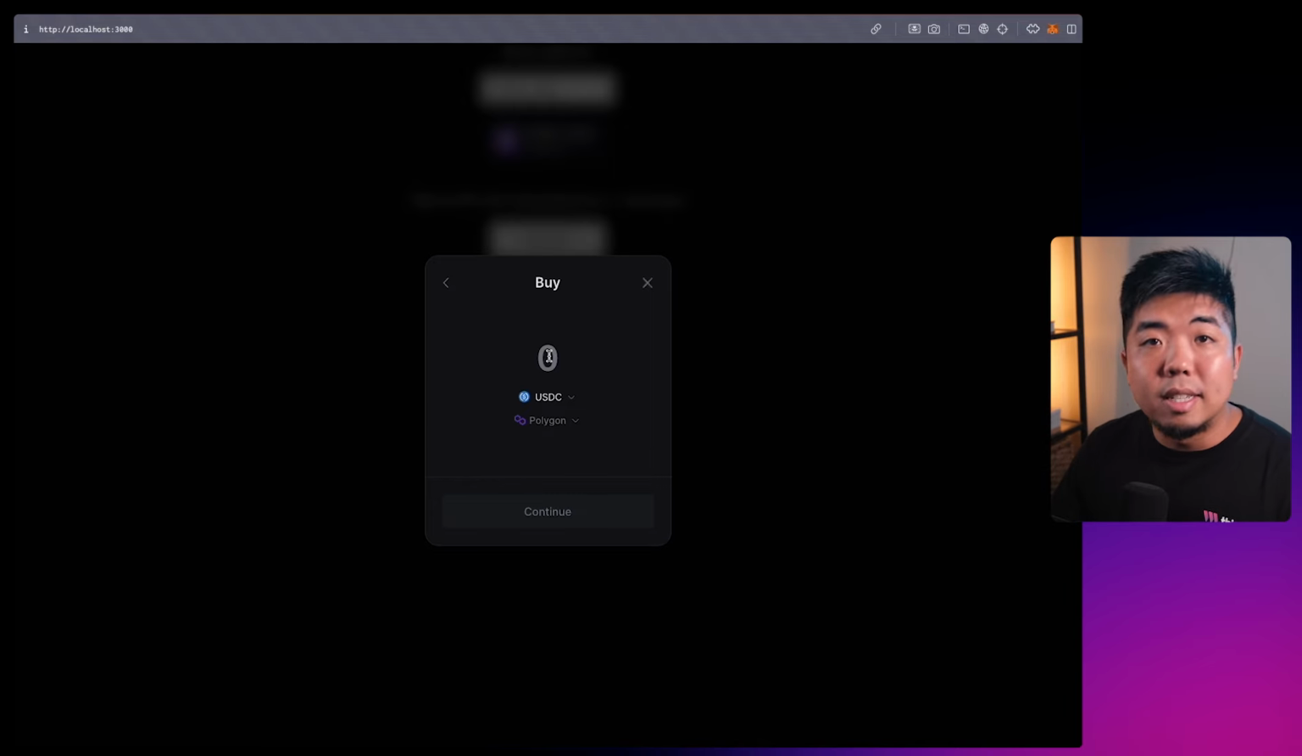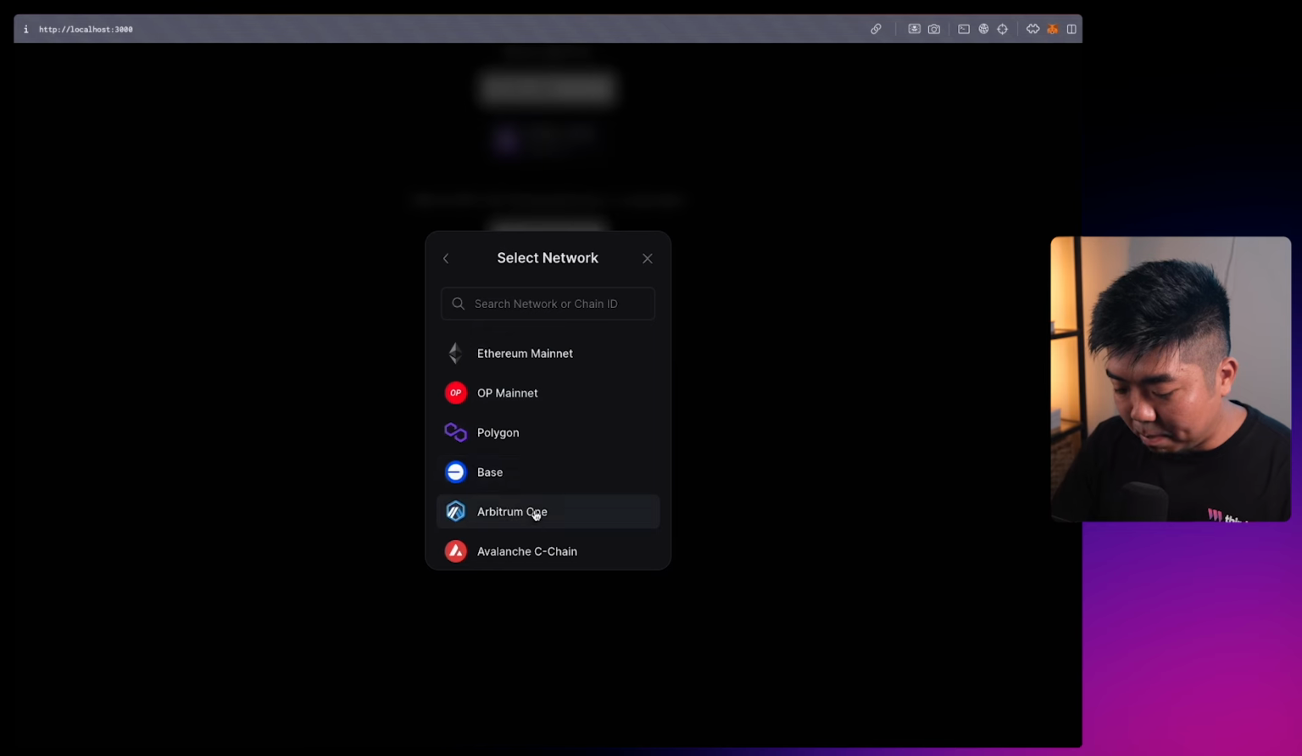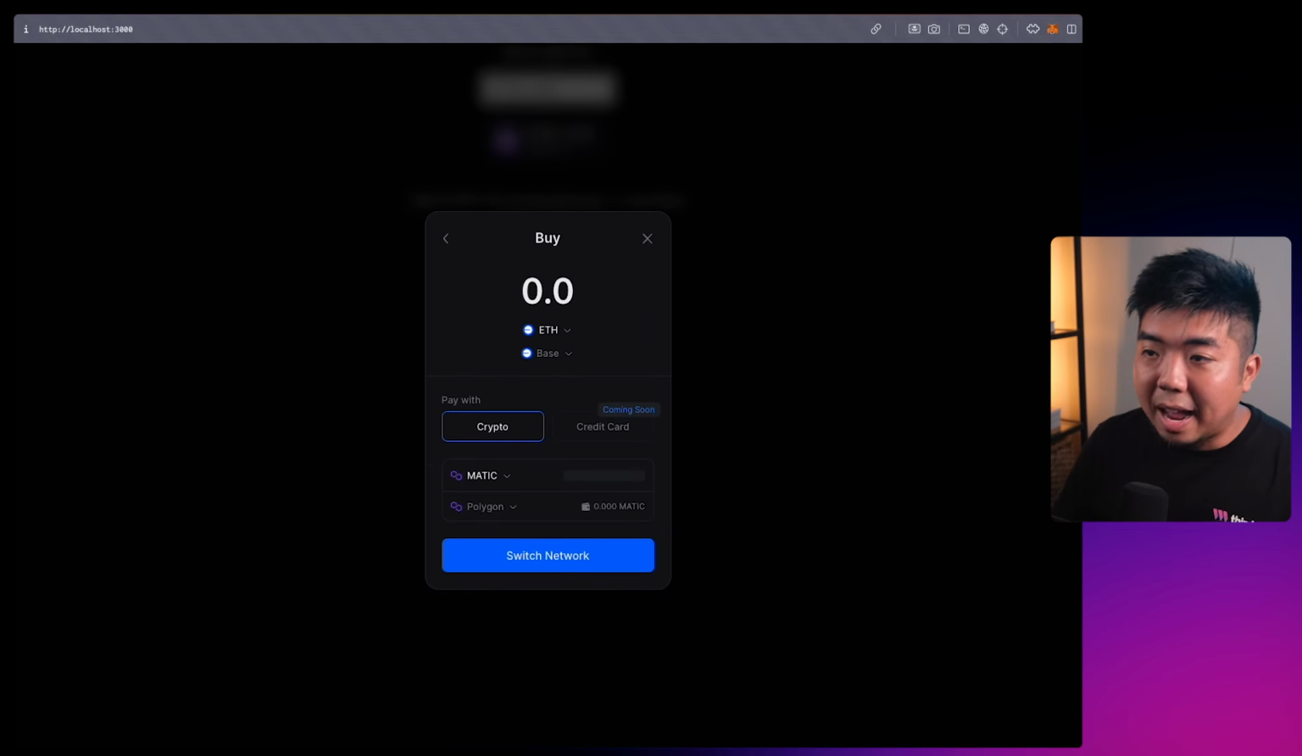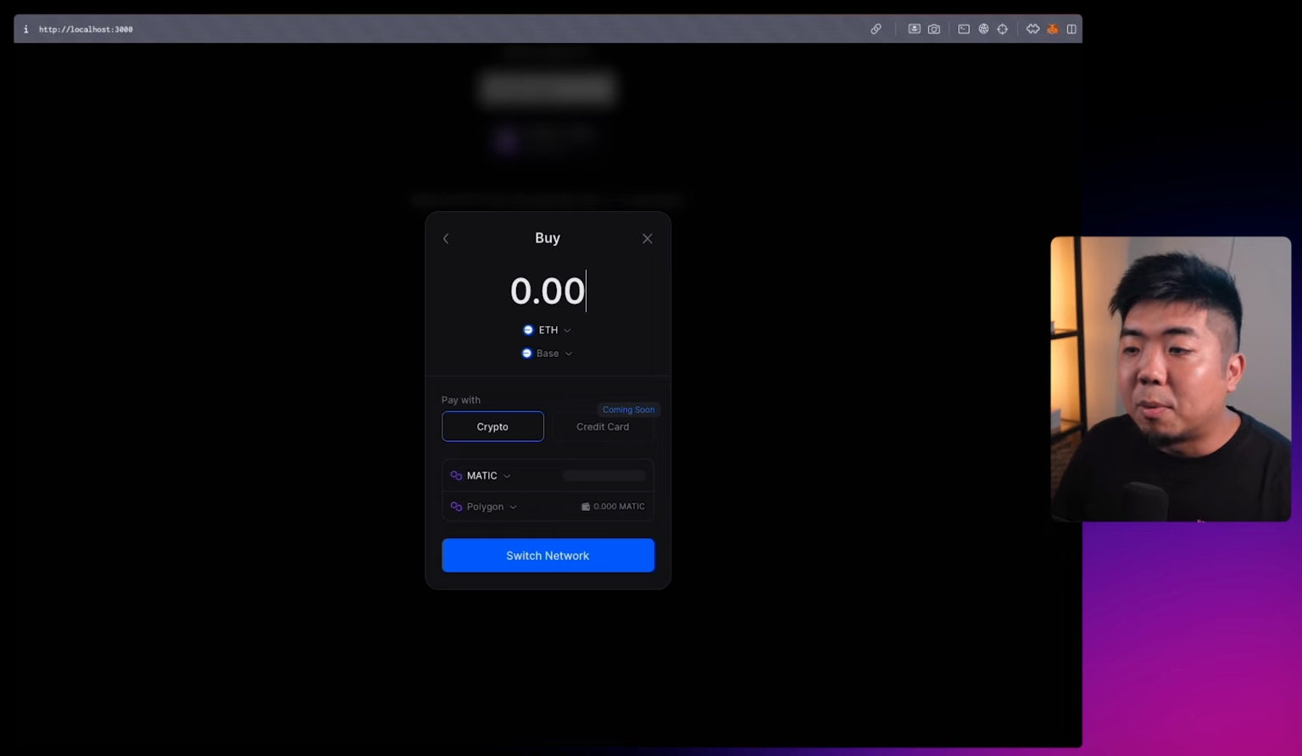No longer do you need to send your users out to another app or bridge to get the funds that they need. They can select here the network that they need it for. So let's just say Base, and I need Base ETH. Let's just say I need 0.05 Base ETH. And right here, you can see I can pay with crypto and I can pay with credit card. This is coming soon. As I'm making this video, we should be releasing this soon.